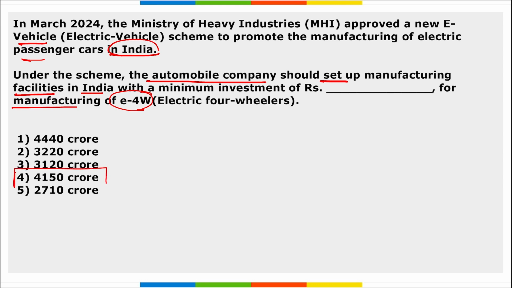It is 4,150 crore rupees, right? This 4,150 crore rupees can also be given in terms of dollars, that is $500 million minimum investment is required.